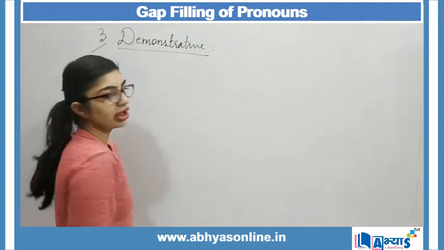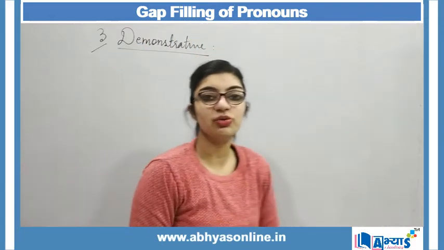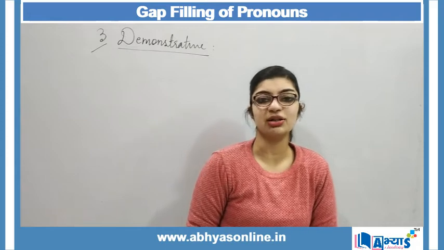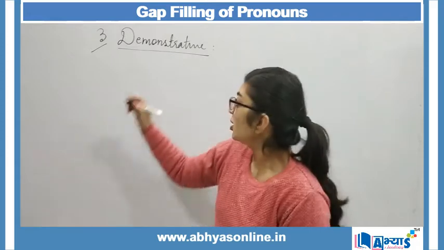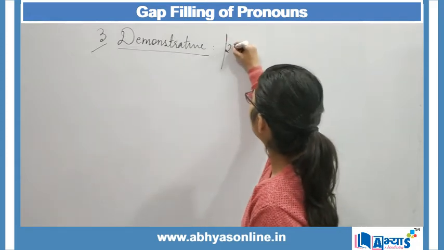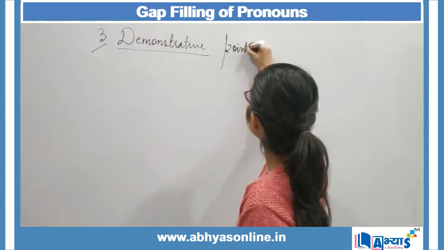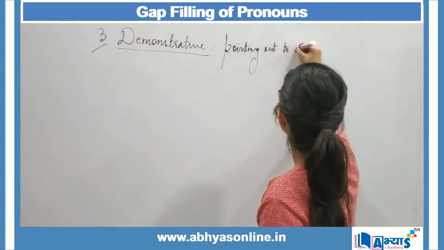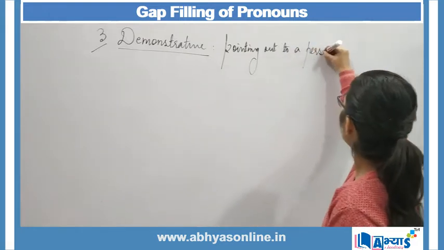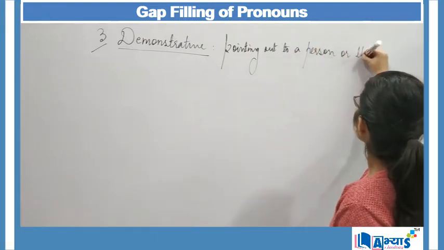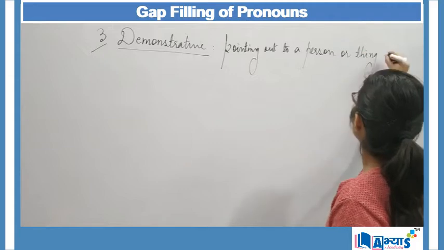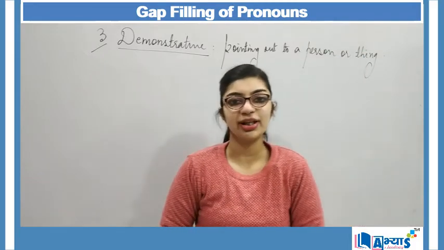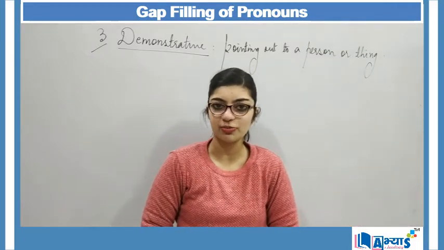Now when we are talking about demonstrative pronouns, they are used to point out to the person or point out to things. So here demonstrative pronouns are used for pointing out to a person or thing. Whenever we are pointing out to a person or a thing, then we make use of demonstrative pronouns.